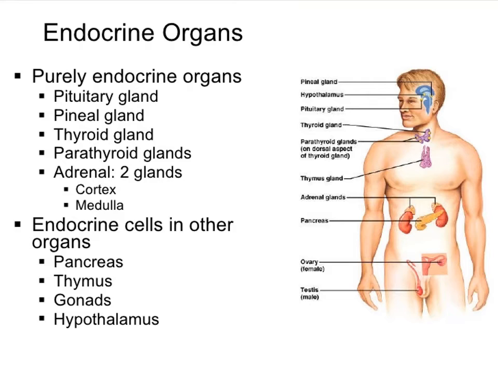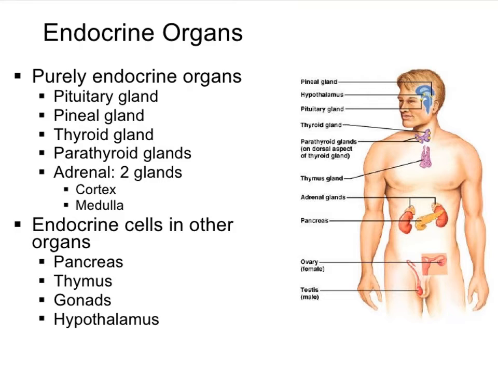Purely endocrine organs, what are they? One more time I will say. The pituitary gland, pineal gland, thyroid gland, parathyroid gland, and adrenal glands, that is the cortex and medulla. Endocrine cells in other organs: pancreas, thymus, gonads, hypothalamus.